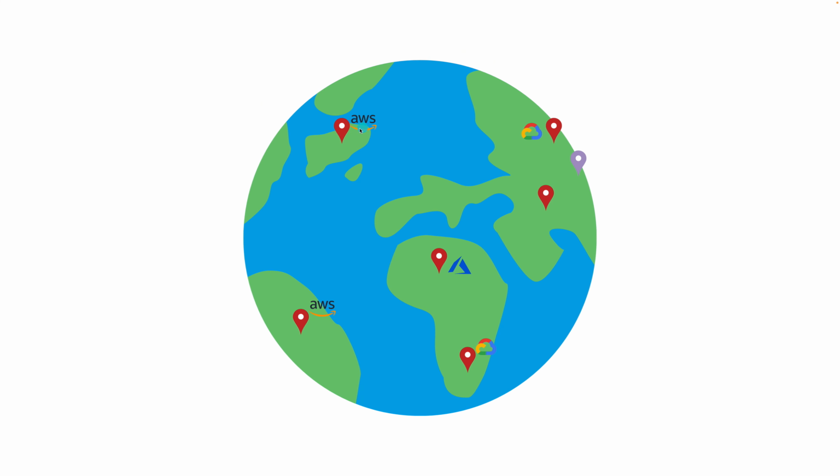So Control Plane doesn't restrict you to picking just one cloud provider as well as one location. What it does is it deploys your containerized application in multiple cloud providers across multiple locations. So over here we have AWS, we have another AWS that's located in another location, and then over here we're deploying our application in a Microsoft Azure data center, over here Google Cloud, and over here Google Cloud. And here we have another data center that we are not deploying our application in, but if we want to, we can tell Control Plane to deploy it in here as well.